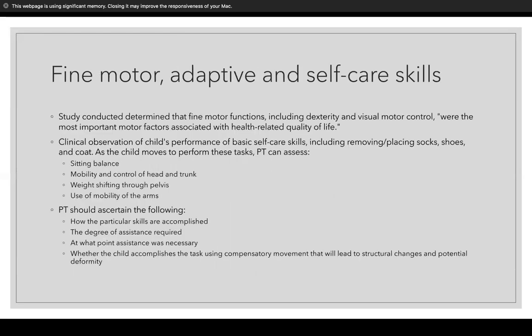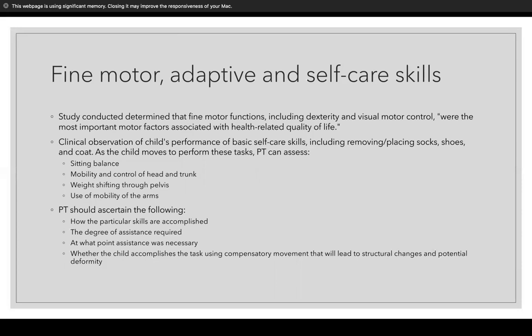Moving on to fine motor, adaptive, and self-care skills. A study determined that fine motor function, including dexterity and visual motor control, were the most important motor factors associated with health-related quality of life. As a PT, when you're observing these children doing simple things like putting on or taking off their socks, shoes, and coats, you want to assess their sitting balance, mobility, and control of their head and trunk, weight shifting through the pelvis, and the use of mobility of the arms.